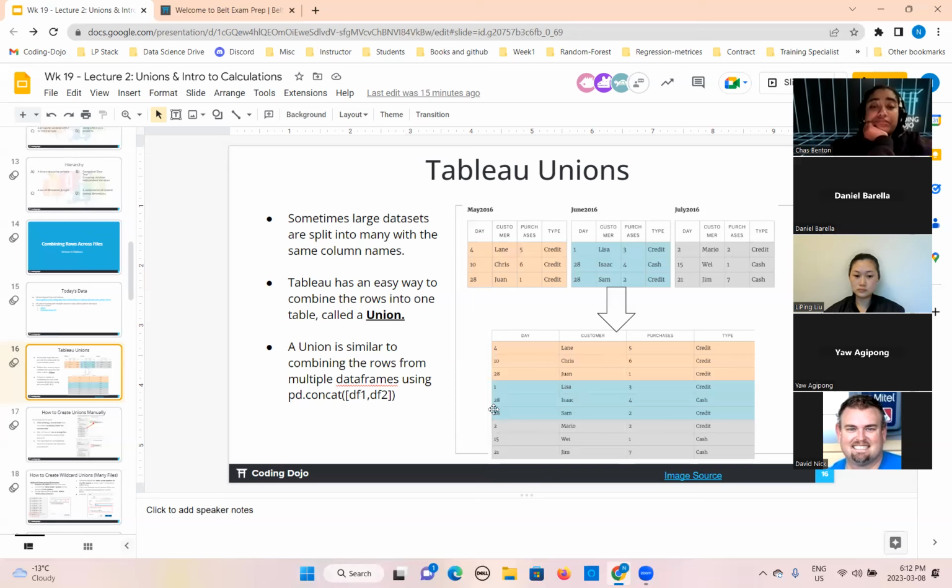So in Tableau, you can also do that. When you do the union, it will look this way. This is the day data. It started with 4, 10, 28, and then the next one is concatenated below this, and then the third one. So this is called union in Tableau.